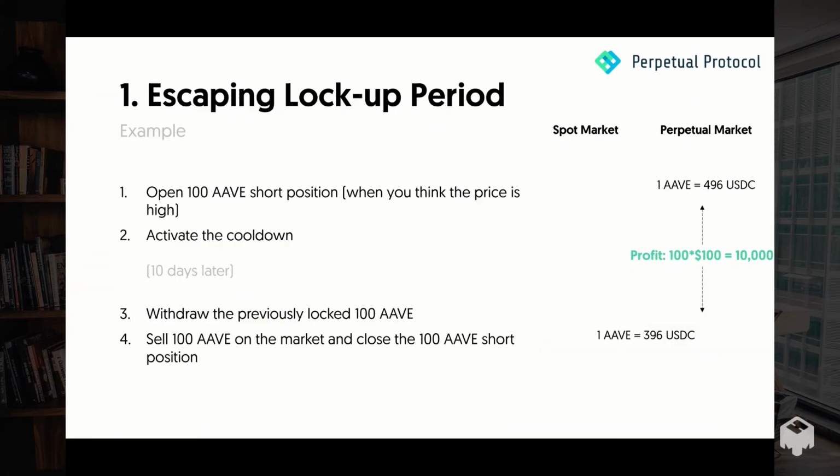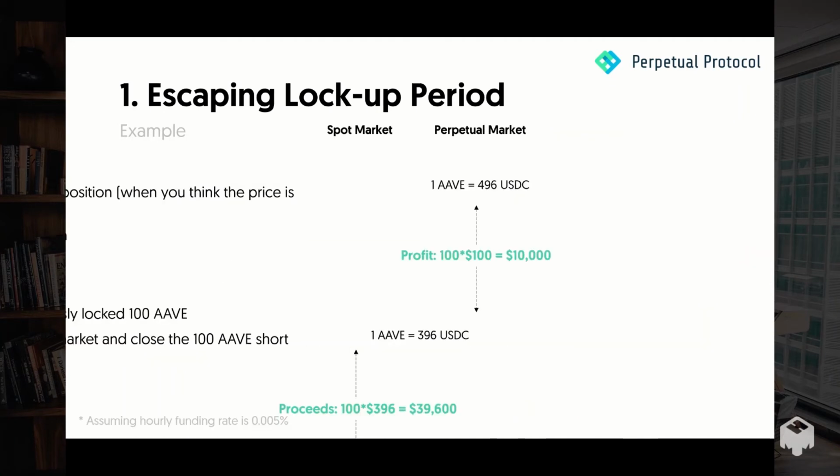And then once you receive AAVE in the third step, you just sell it on the market, which will get you $39,600. Combined together, you could receive $49,600, which effectively means that you sold AAVE at $496, despite at that time you did not have 100 AAVE.